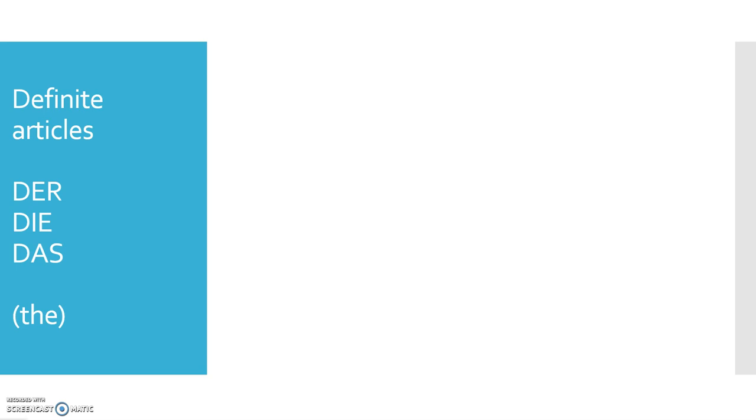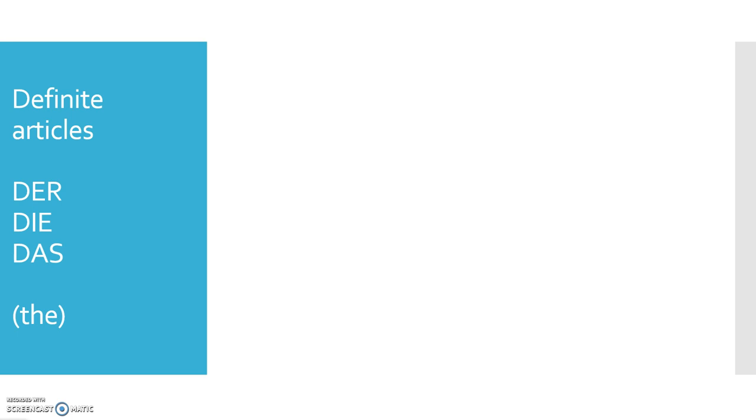Let's talk about a topic that is going to be our first super challenging topic of German. Yes, super challenging because it's nothing like English. As you see on the left, it says definite articles: der, die, das. You've probably heard der, die, das before, right? If somebody talks about German, they mention der, die, das. Well, if you've never heard of that, you're lucky. But der, die, das are the articles that we're going to use with all nouns in German. Sometimes they're substituted with something else, but you have to know which article is used with certain nouns and which is not to be used.